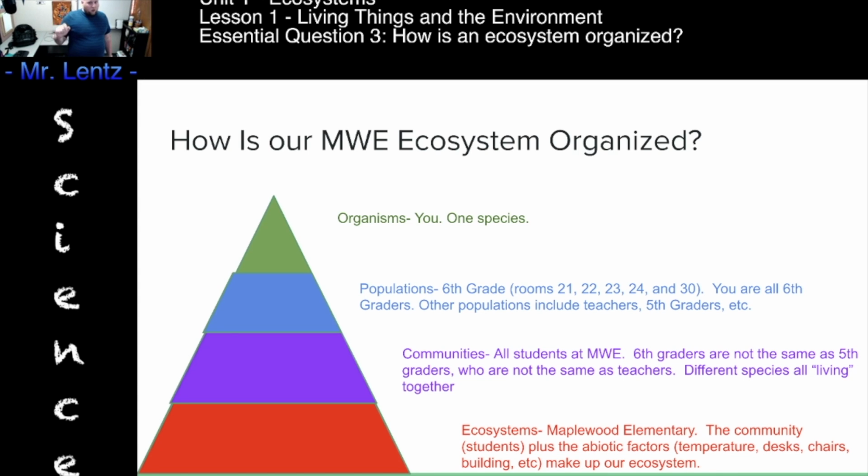Now, this is a great example of where we have a lot of different species living together, interacting with each other. Now, when we start throwing in the non-living environment of it, that's when we get into the idea of including this place, Maplewood, the actual physical structure of the school. The building is not alive. However, the building does affect us, the populations. And this year specifically, when we're dealing with the coronavirus in particular, is really affecting how we do our business as school.